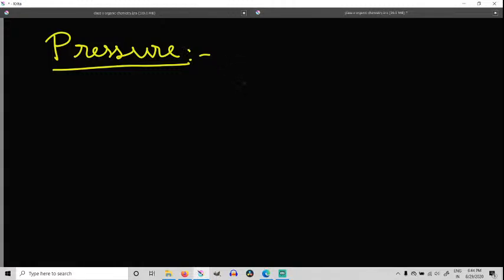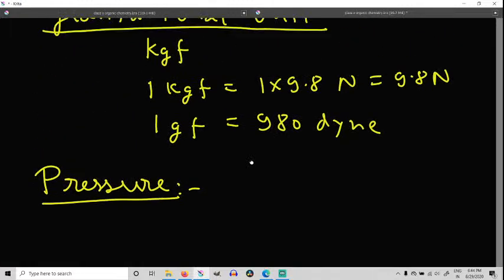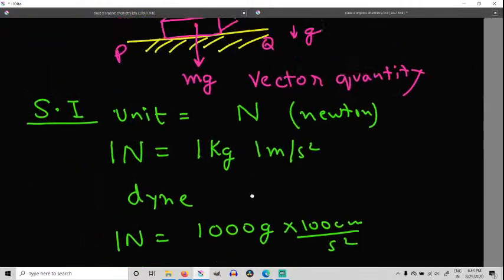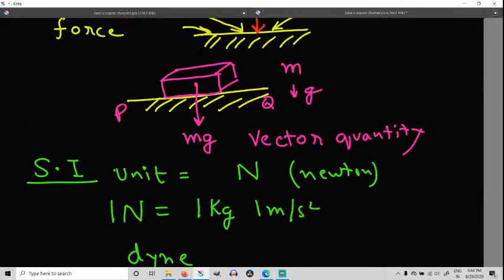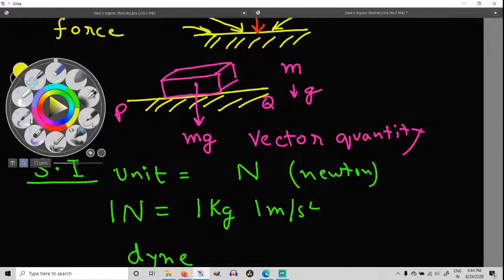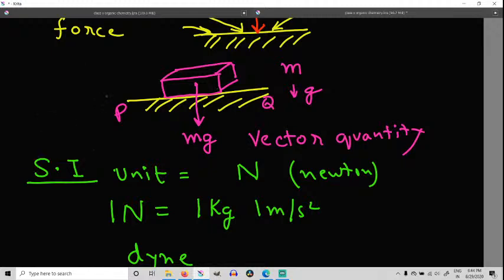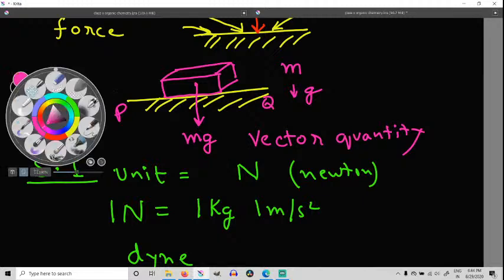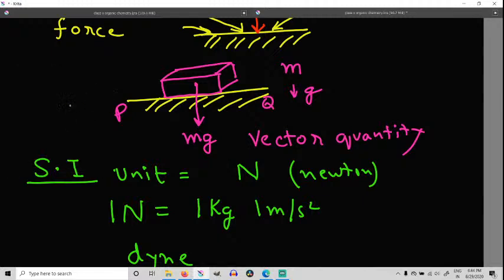In the previous case where we drew this brick, if I keep the brick like this, on the other hand, I could have kept the brick like this. I'll just extend the yellow line first a little. Now instead of keeping the brick like this, I keep it this way.